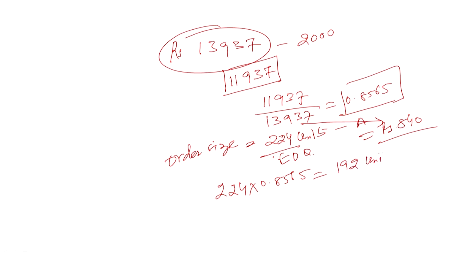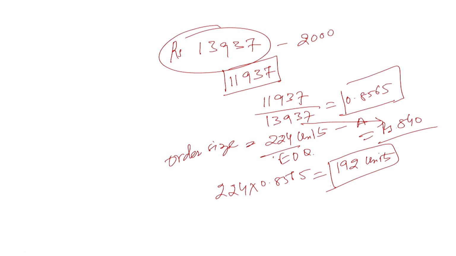This will work out as how much? 192 units. So what will happen? Your order size has come down. Your economic order quantity, which was 224 earlier when sufficient capital was available, but now the capital is not available, or there is a restriction of 2000. So the economic order quantity has to be revised because we have to store less and order many times, or the number of orders will increase. So your new EOQ will become 192 units.